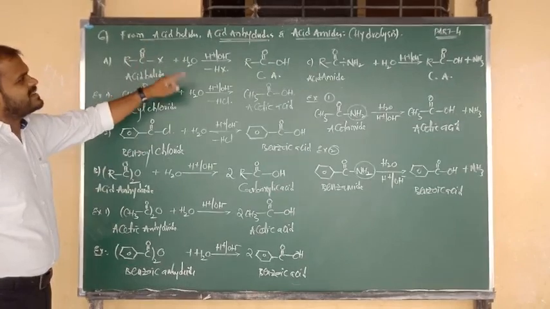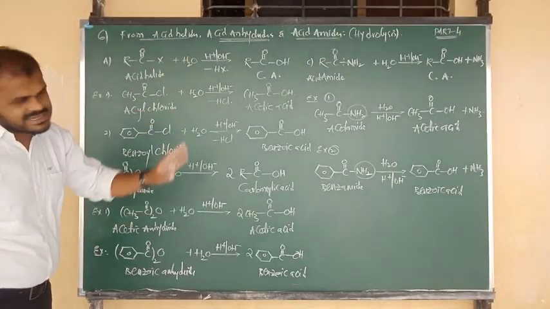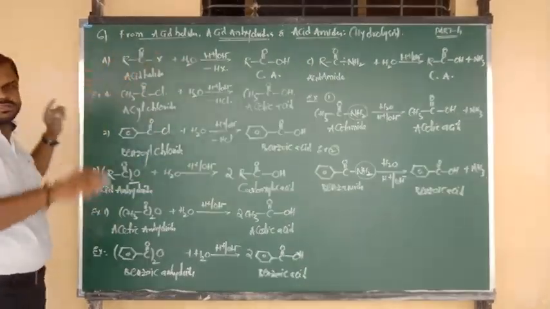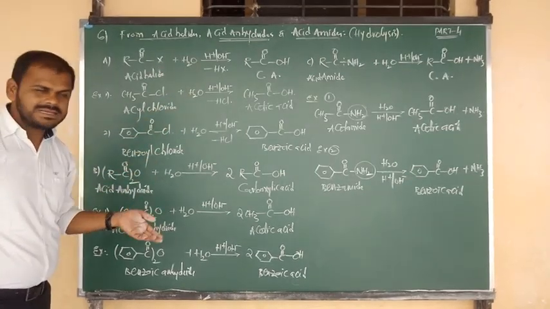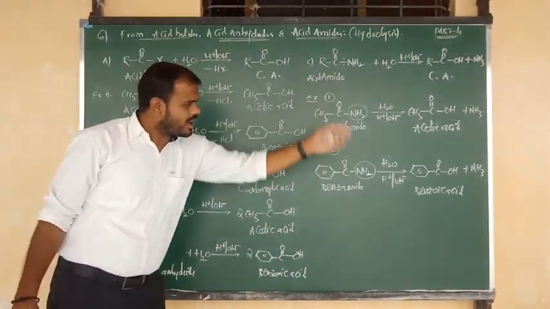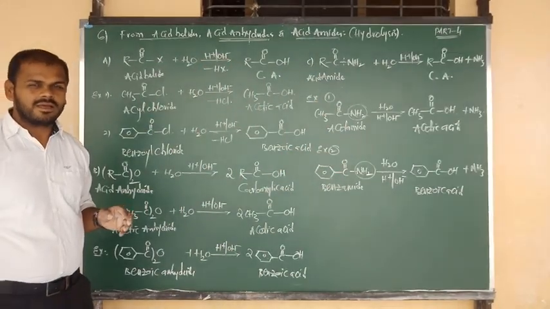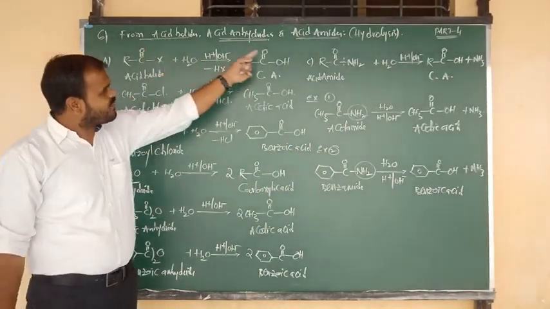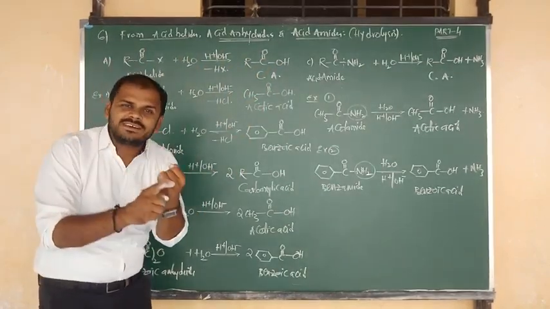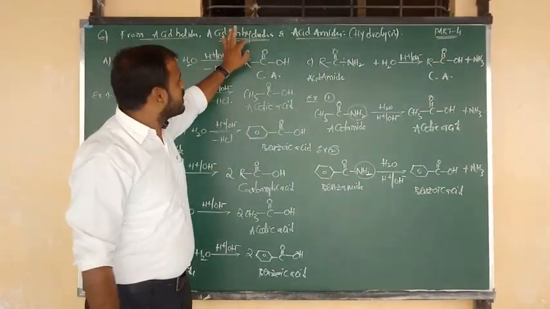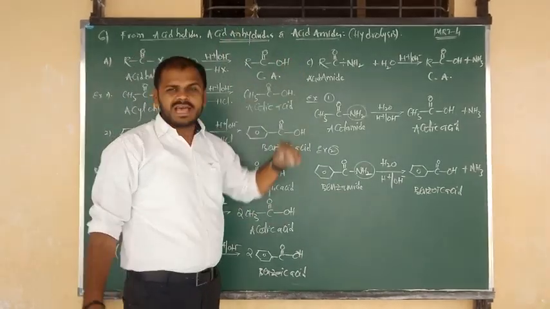So acid halides, acid anhydrides and acid amides, all these three compounds, when they undergo hydrolysis, form the common product, nothing but carboxylic acids. Not only these three, before this we have discussed ester. So one is ester, one more is acid halide, one more is acid anhydride, and one more is acid amide.